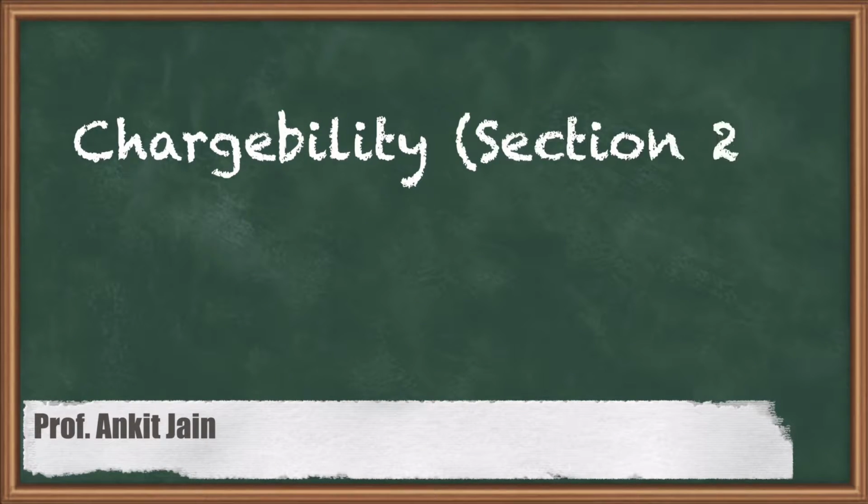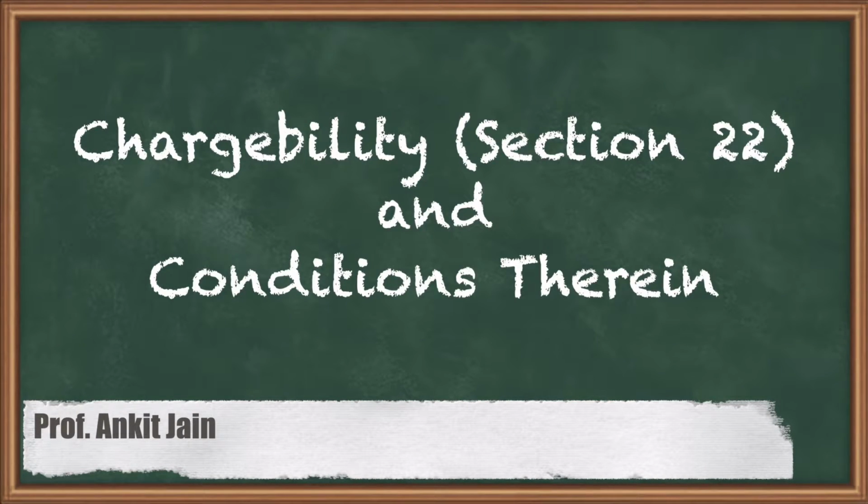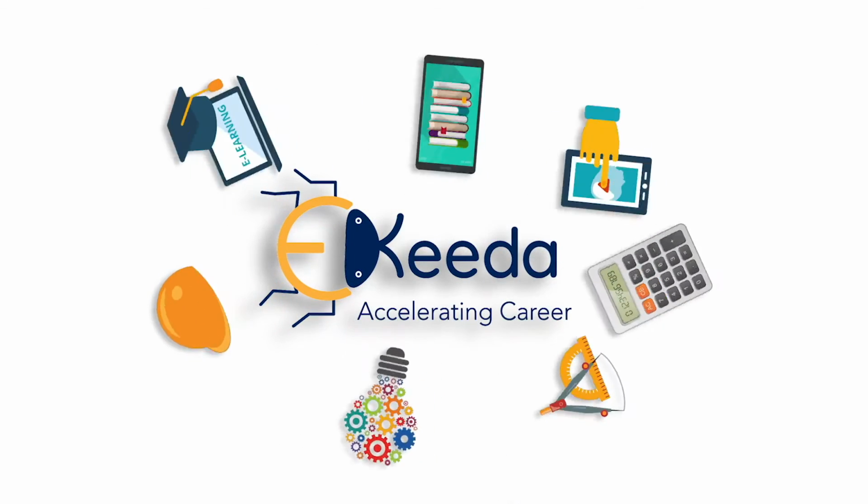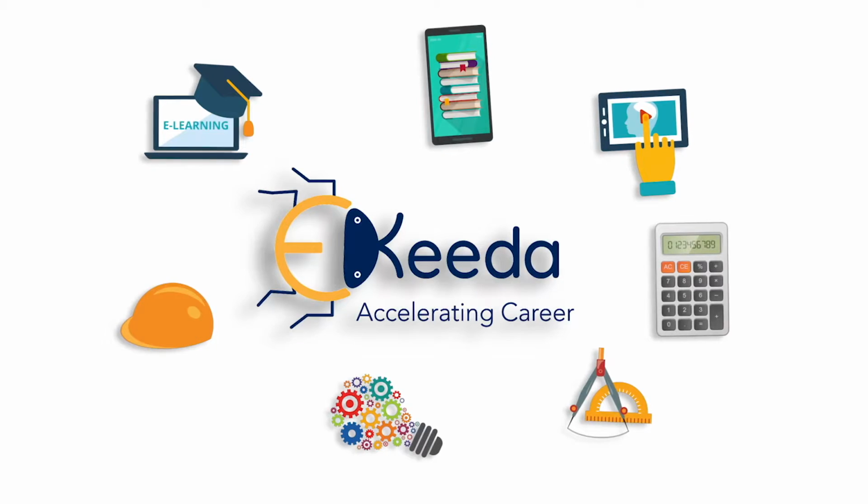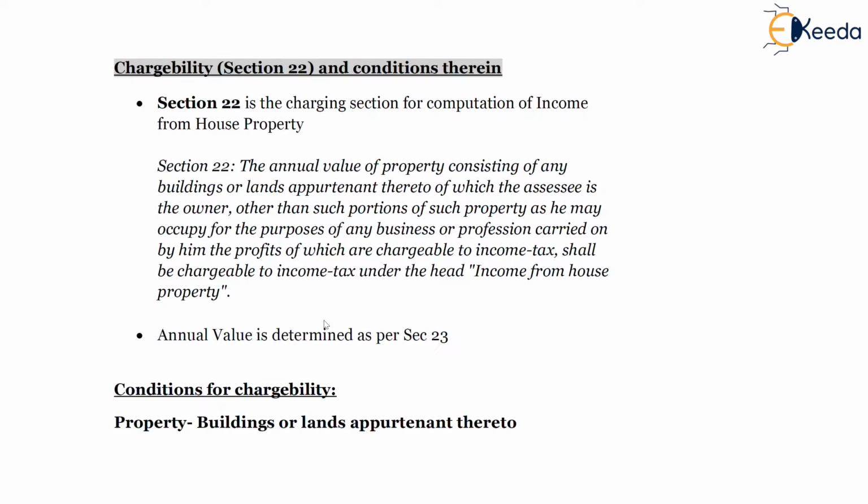Hello friends, today's topic is chargeability, section 22, and conditions therein. It is part of the topic income from house property. In this section, we will be studying what the charging section of income from house property is, what house property is, in whose hands it is taxable, and what the other conditions are. So, we will be studying the chargeability of the income from house property.